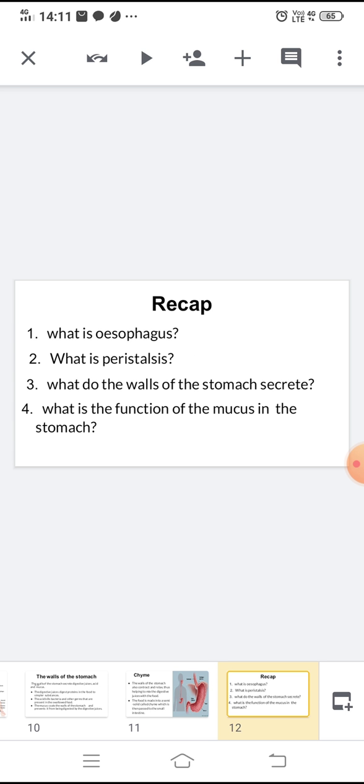What do the walls of the stomach secrete? The walls of the stomach secrete digestive juices, acid and mucus. What is the function of the mucus in the stomach? The mucus coats the walls of the stomach and prevents it from being digested by the digestive juices.